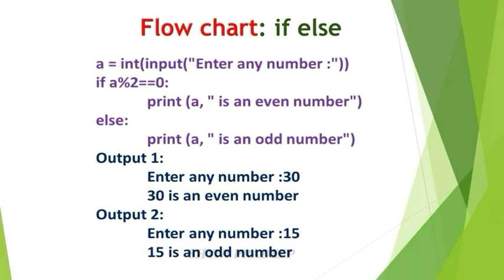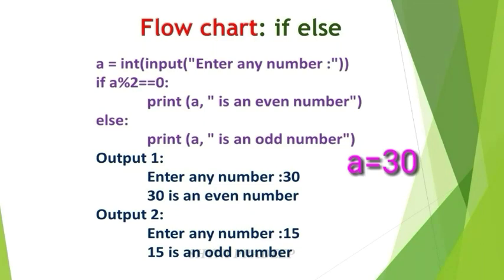Okay, odd or even. First give the input function: a is equal to int(input("Enter any number")). So write the output here: enter any number. Let us assume 30. So a is equal to 30. Next condition is given: a modulus 2 is equal to 0.